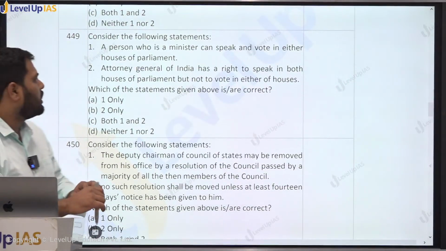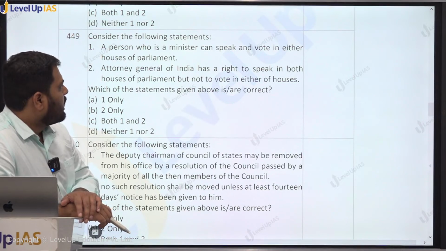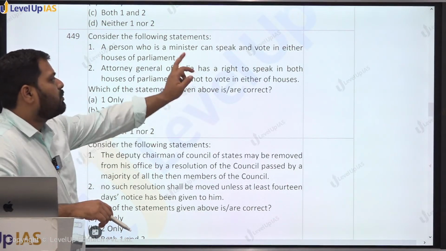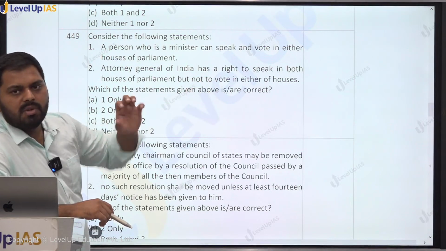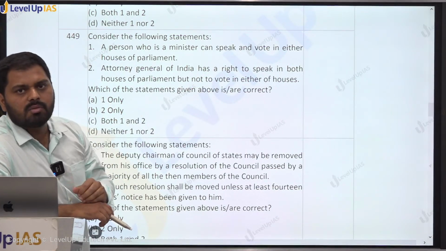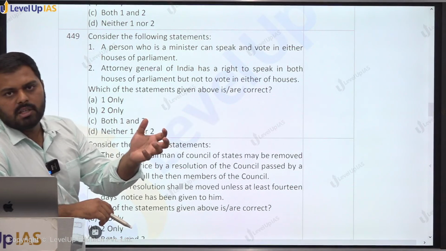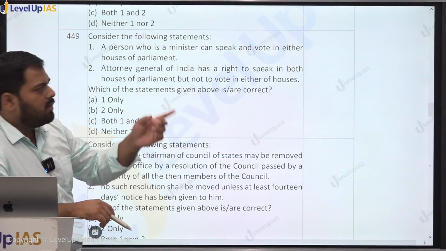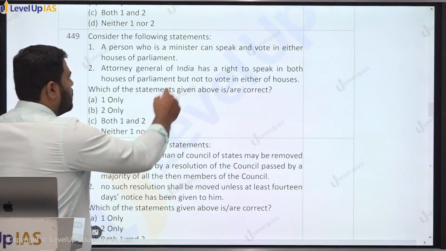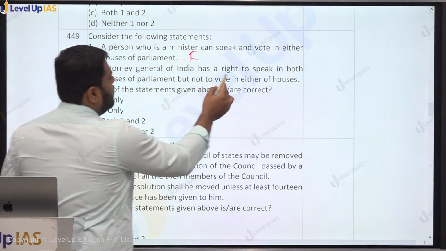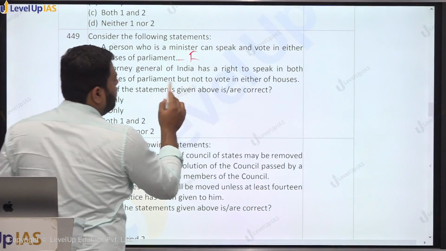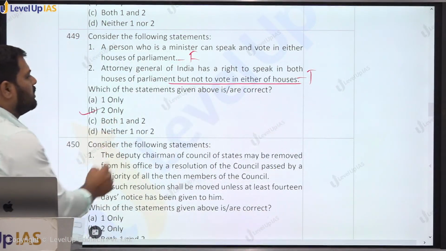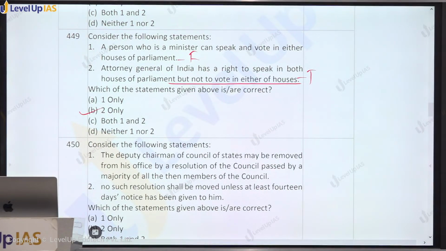449. Consider the following statement. A person who is a minister can speak and vote in either houses of parliament. He can speak, cannot vote. एक पर्सन जो मिनिस्टर है, be it he is from the Lok Sabha, but he may go and participate and discuss, speak in the Rajya Sabha, but is not allowed to vote there, right? First statement becomes false. The Attorney General of India has a right to speak in both the houses of parliament, but no right to vote in either houses of parliament, right? That we have already discussed.